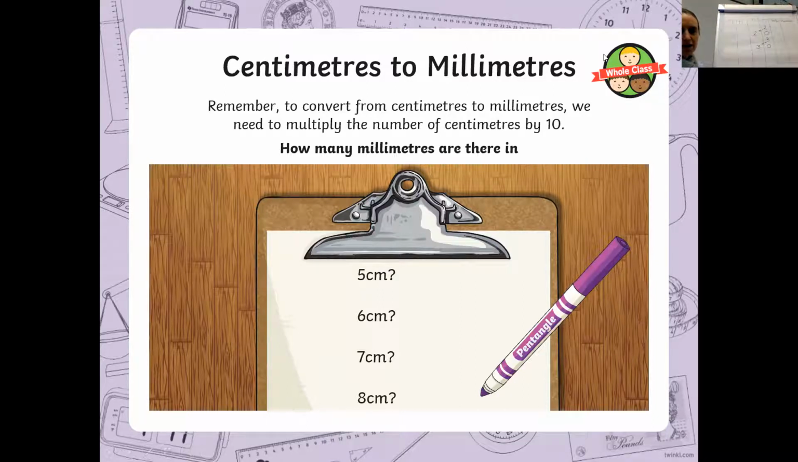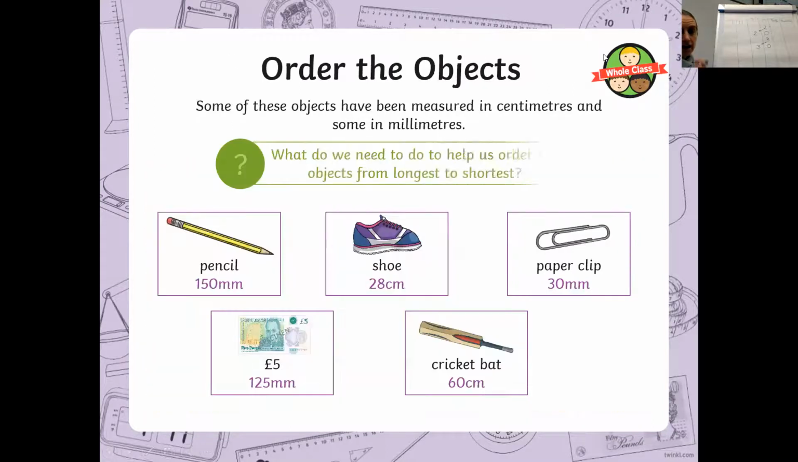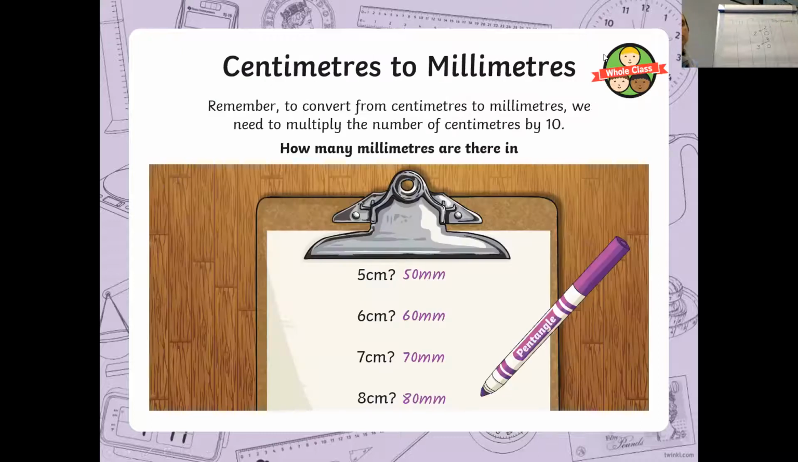Okay, so hopefully you've worked out that it is 5 times 10, which gives you 50 millimetres, 6 times 10, which gives you 60 millimetres, 7 times 10, which gives you 70 millimetres, and 8 times 10, which gives you 80 millimetres. Okay, can you first of all just try this number?